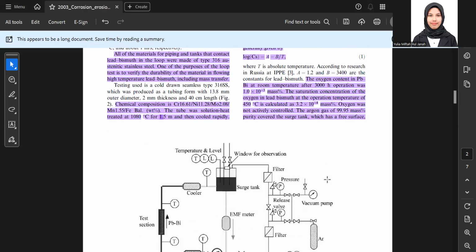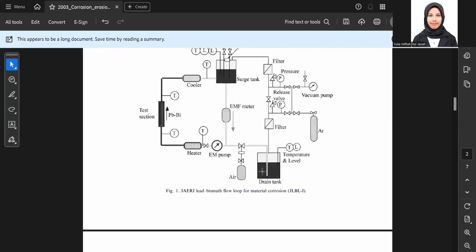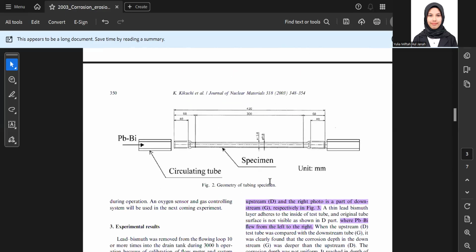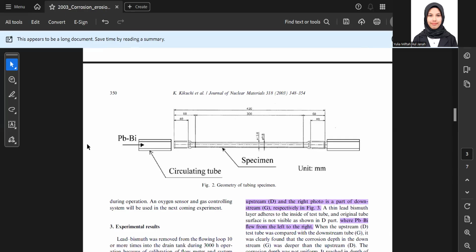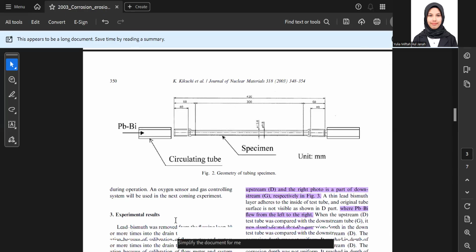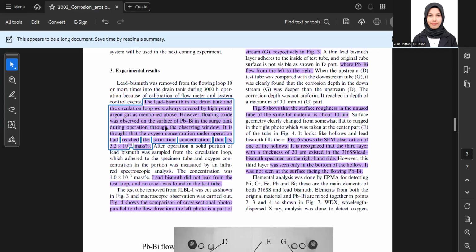What is a free surface? So this is the lead bismuth flowing from the material portion of the loop. This is the geometric tubing specimen, so the flowing PBI comes from this direction. From the result, the lead bismuth in the drain tank and circulation loop was covered by high purity argon as mentioned above.